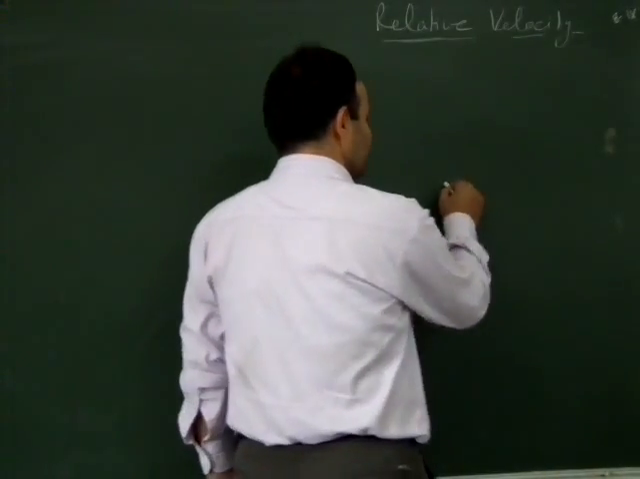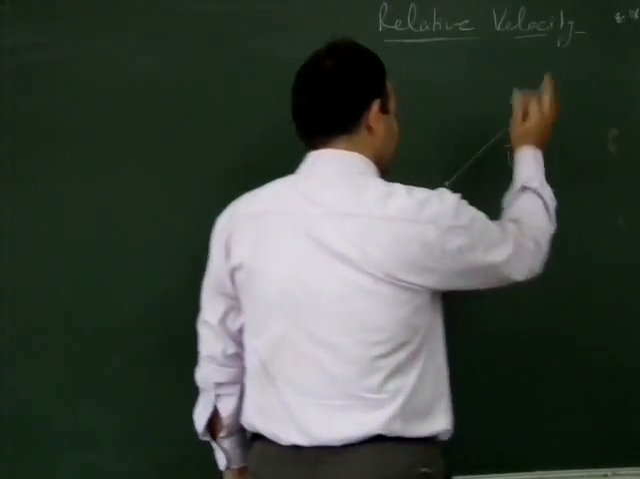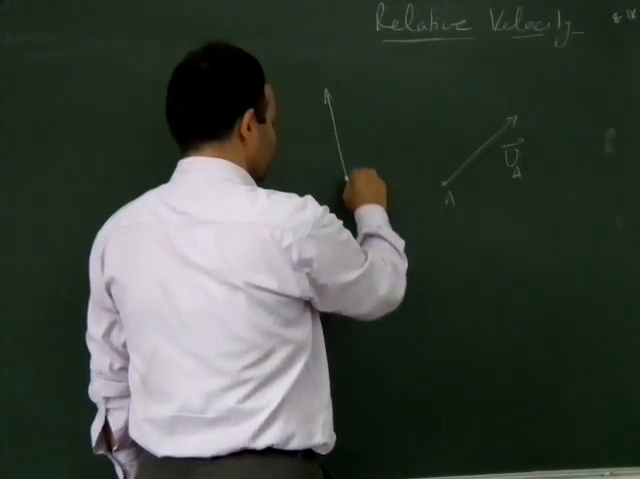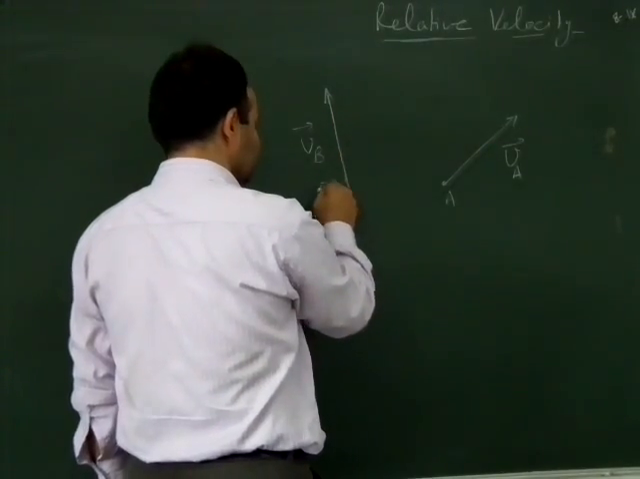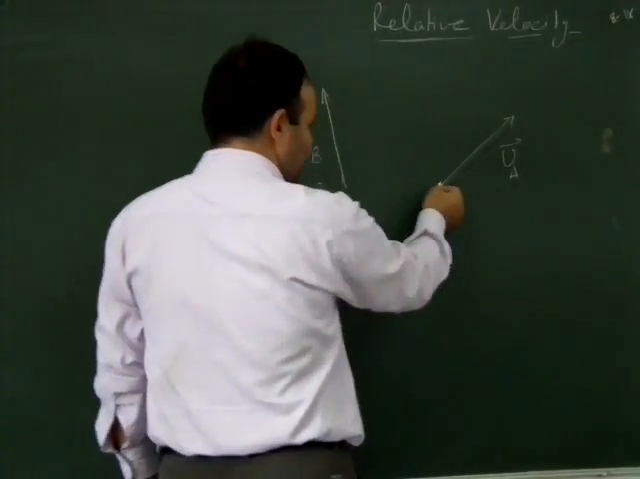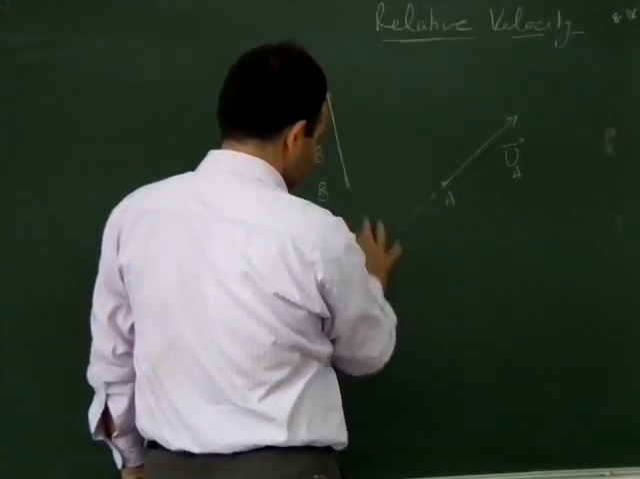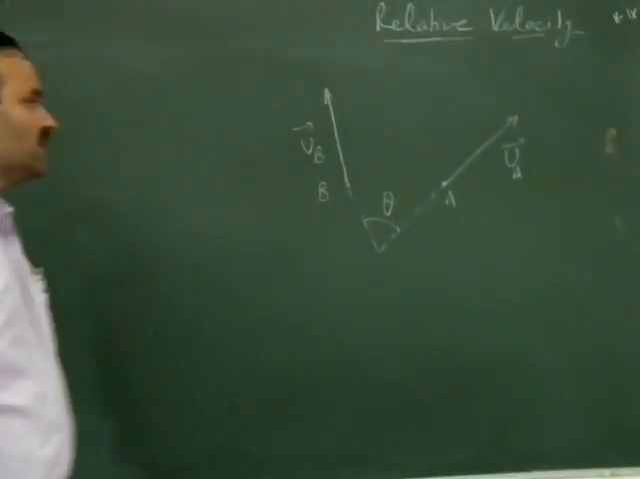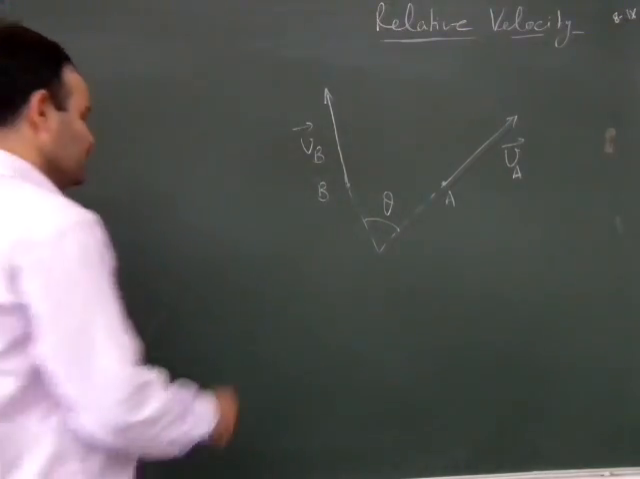Say two bodies, one A is moving with velocity VA in this particular direction, and another person B is moving with velocity VB in this particular direction, such that the angle between the directions of their velocities is theta. Then if we have to find out the velocity of B with respect to A, that is as seen by A,